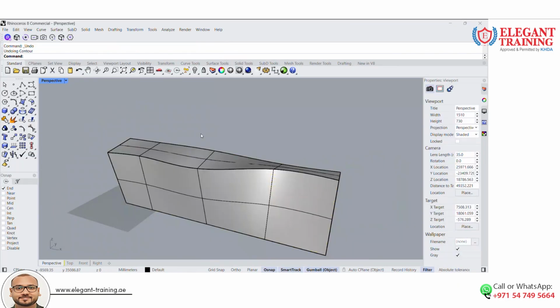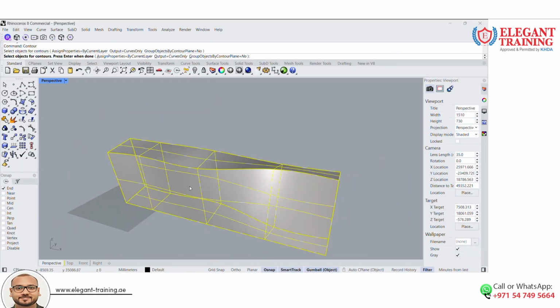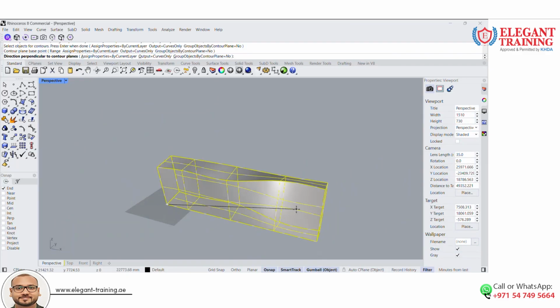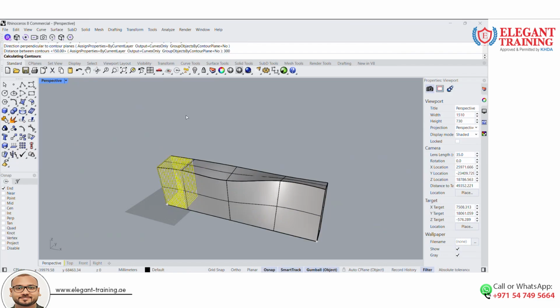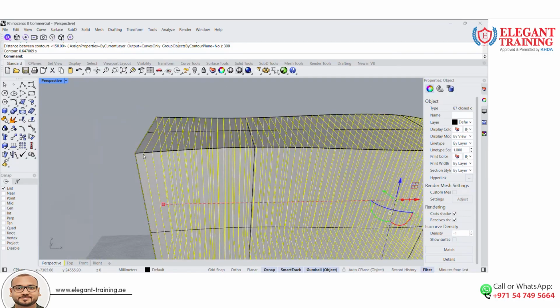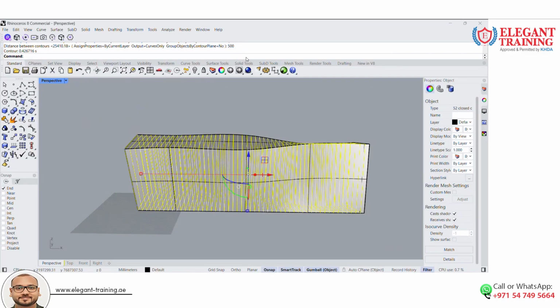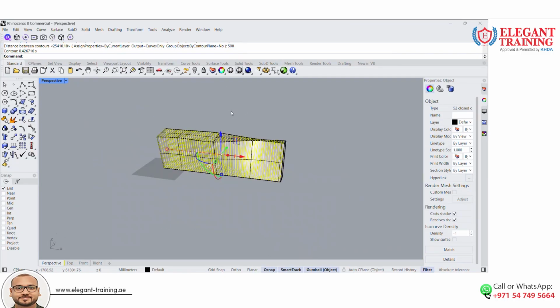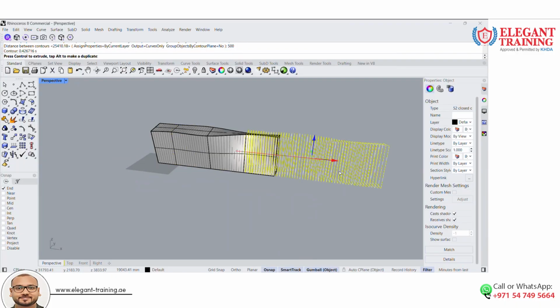So I'm going to use the contour again. Object, base point from here till here. Now the distance, let's use 300. See, I get fewer contours over here. Okay, now the contour lines are created. Now let's move this outside.